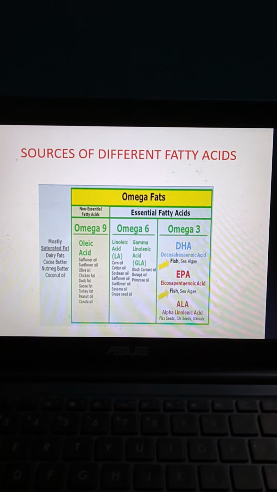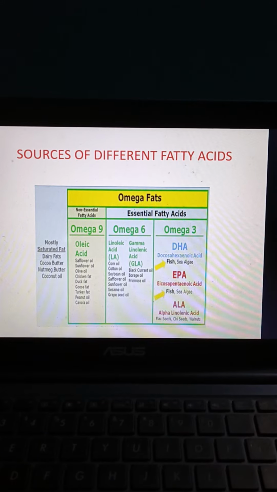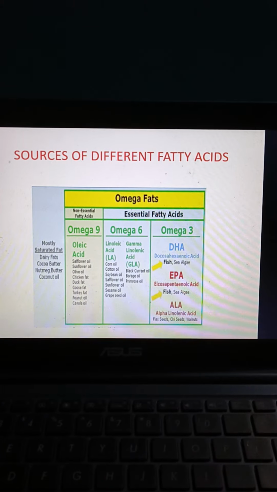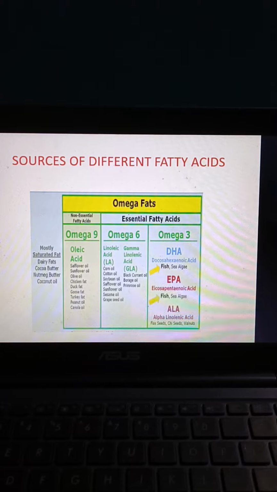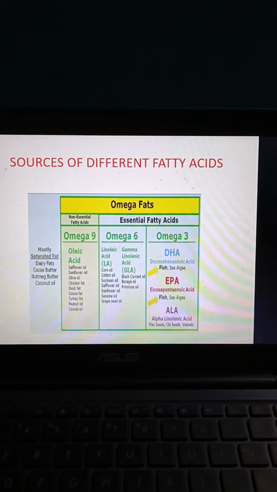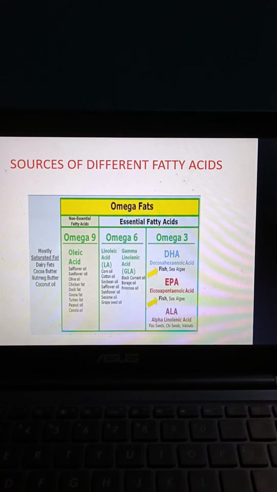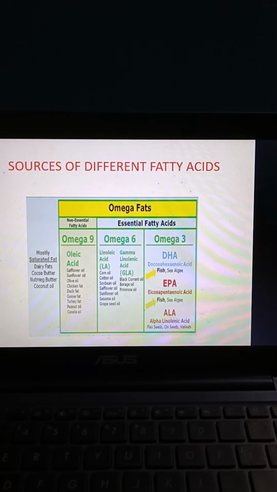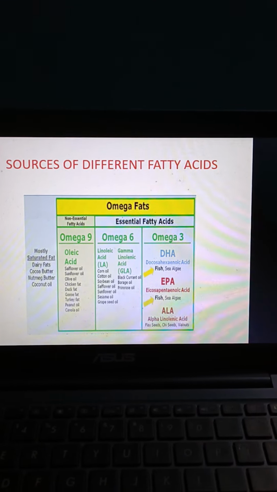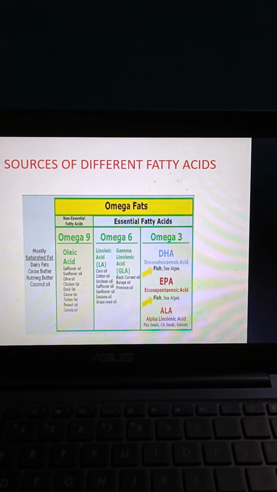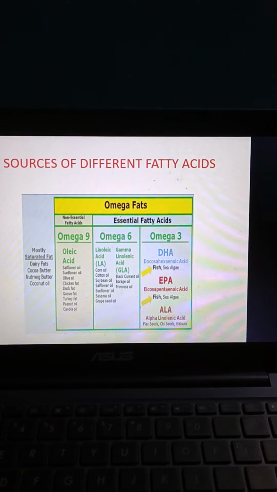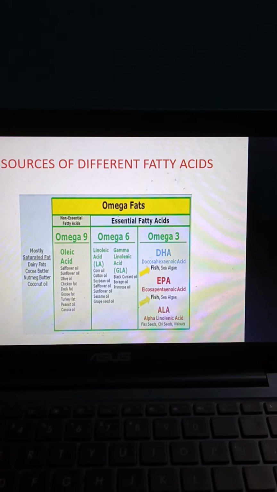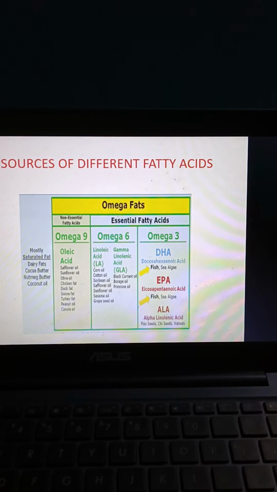Next, coming to the sources of different fatty acids. Omega-9 oleic acid, a non-essential fatty acid, is available from safflower oil, sunflower oil, etc. Omega-6 fatty acid, linoleic acid, is an essential fatty acid found in cottonseed oil, corn oil, soybean oil, sesame oil, etc. And gamma-linolenic acid, GLA, is present in black currant oil